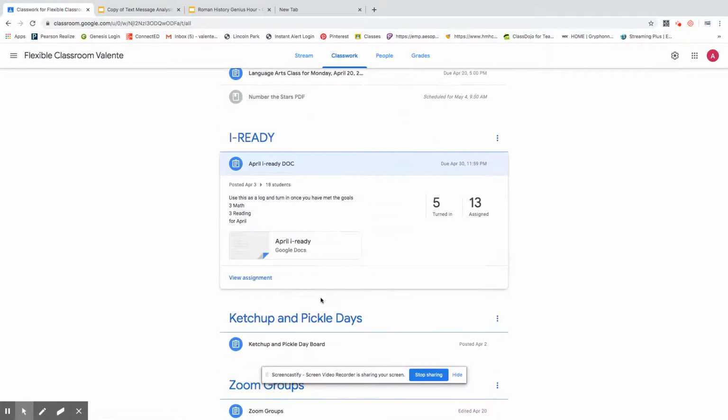So for Are You Ready? Don't forget to continue working 15 minutes a day on math or reading. Our goal is 3 math, 3 reading.